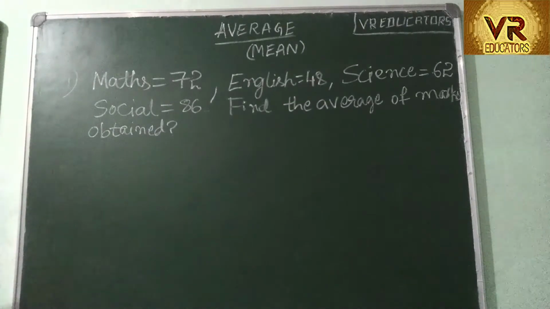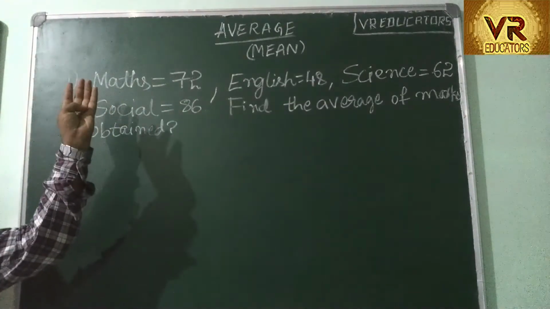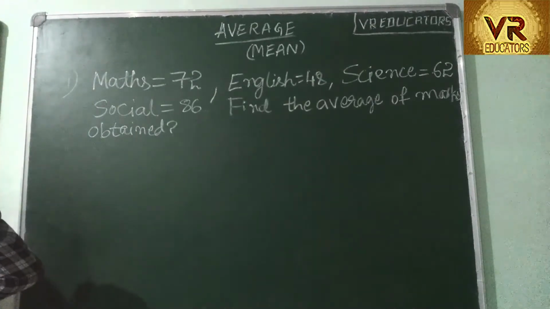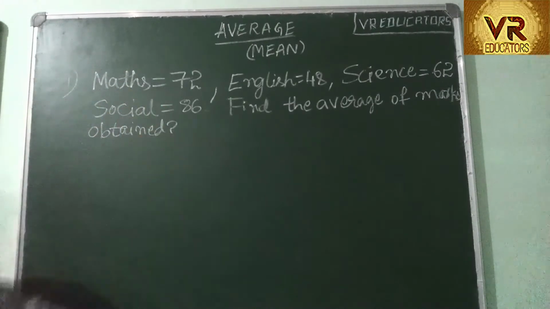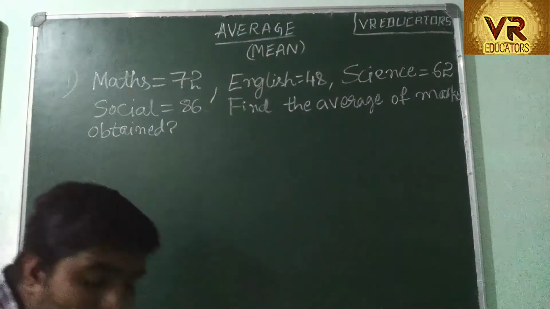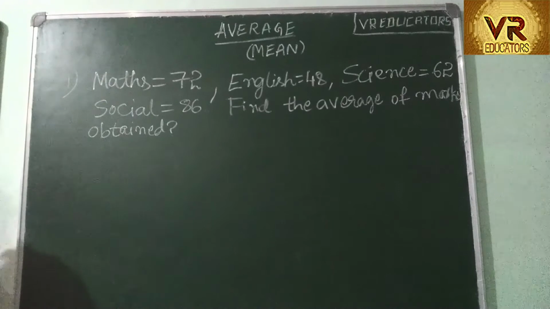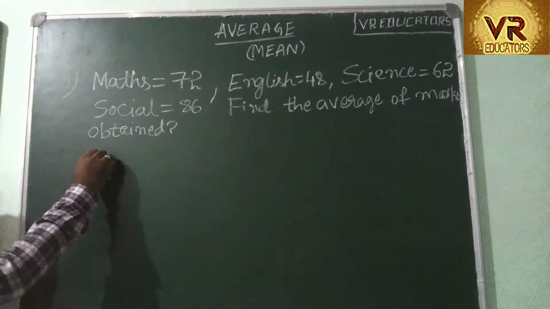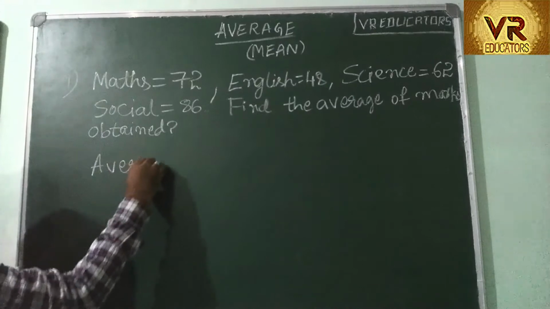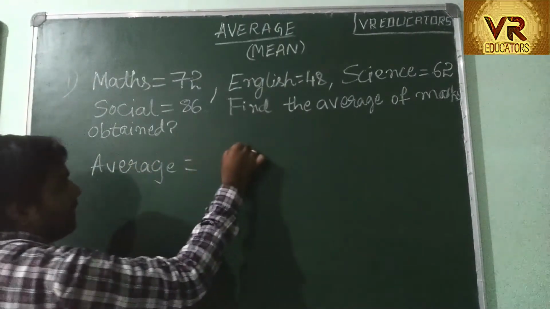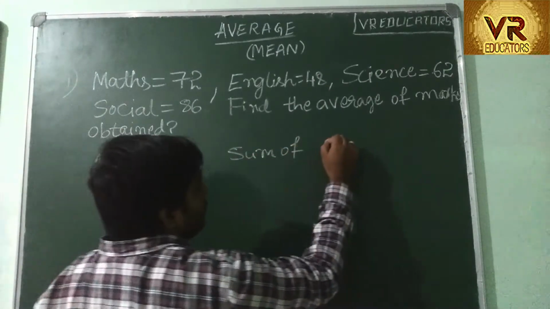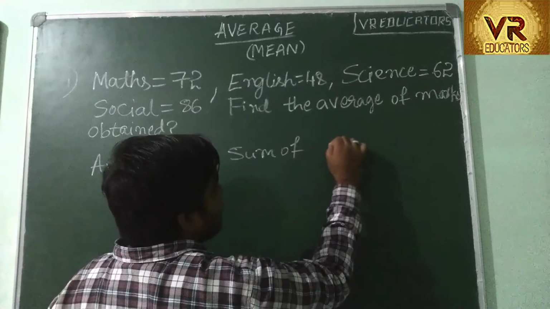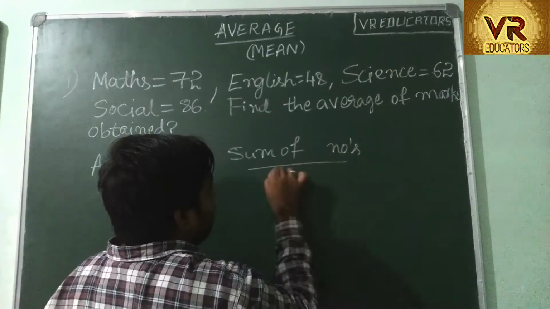In this problem, we have the marks obtained by a student in each subject. A student got 72 in maths, 48 in English, 62 in science and 86 in social. We need to find the average marks obtained by the student. So what is the formula? Average is equal to sum of numbers by total numbers.